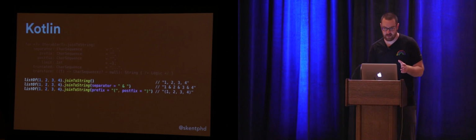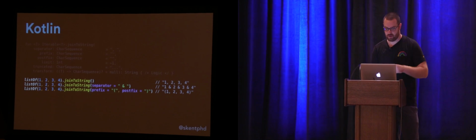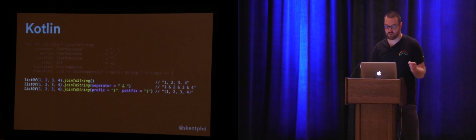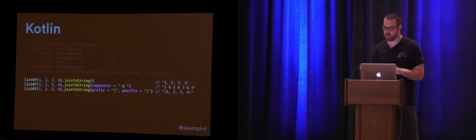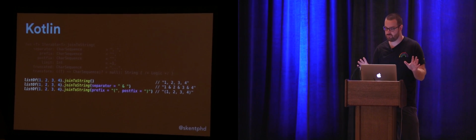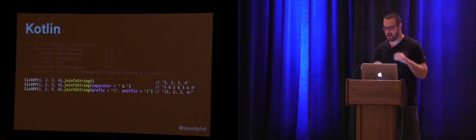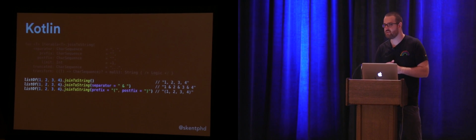And then finally, I could also construct a tuple representation by saying, OK, I would like a custom prefix and a custom postfix when you join this string. Use everything else default, so we still get that comma space separation. But now our joined string has parens at either end to make this look like a tuple.